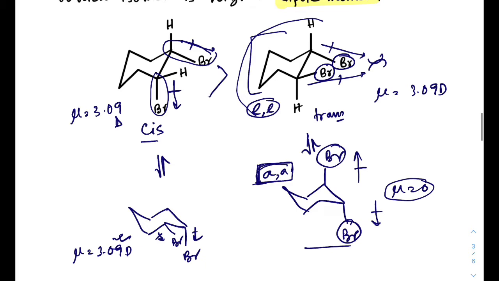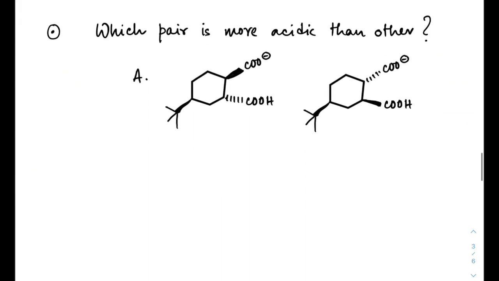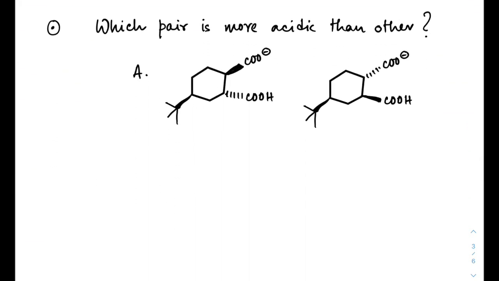Okay, now come to the next question. Which one is more acidic than the other? So if we draw this structure, as the tert butyl group is bulky in nature, it always prefers to remain in equatorial position.